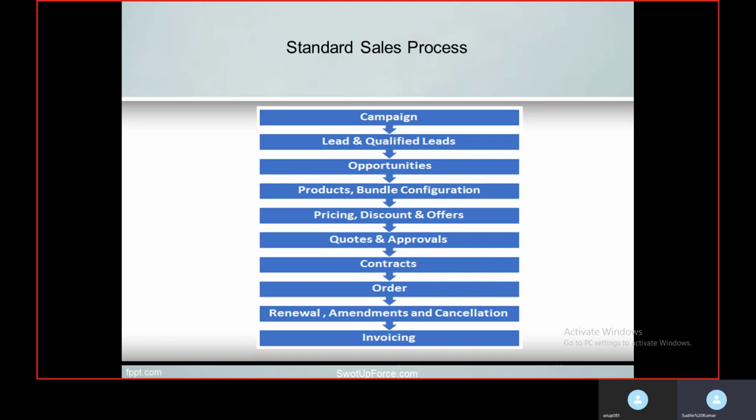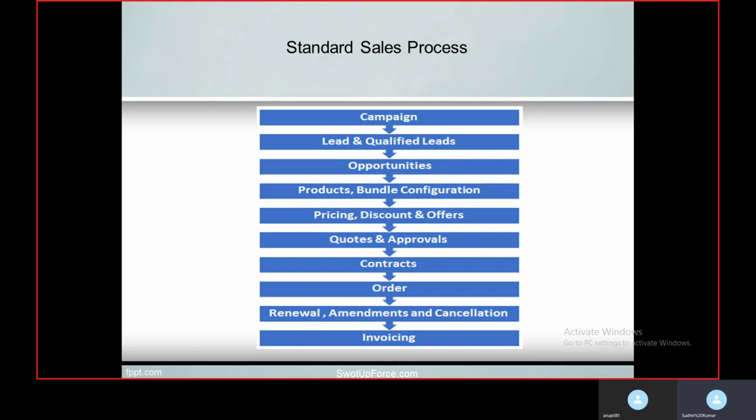So these steps are covered under quotes and approval. Now once we have finalized a quote and sent it to a customer, then we can generate a contract. Some steps may be treated as optional for some companies, like contracts. So a contract can be optional.